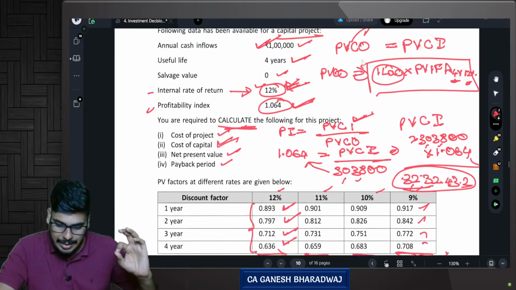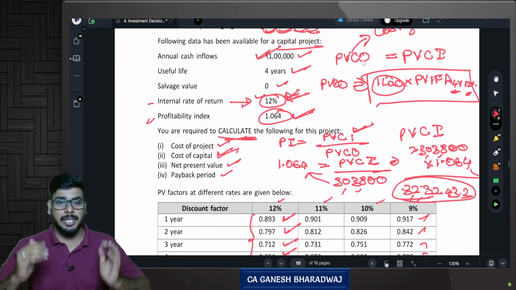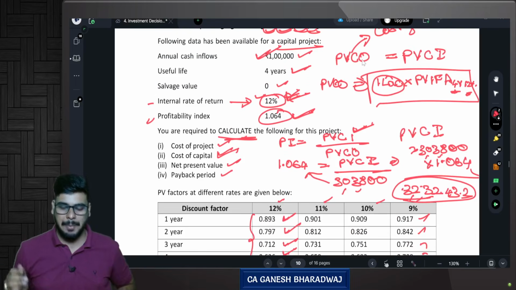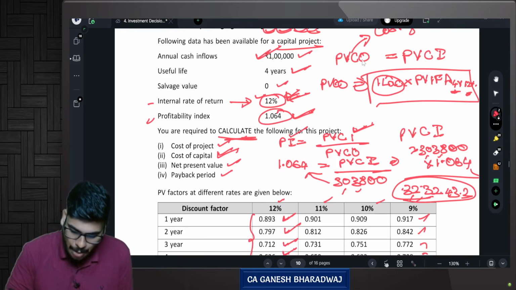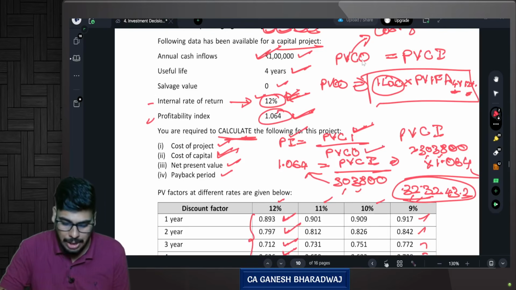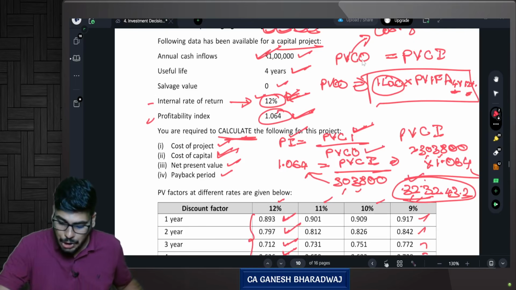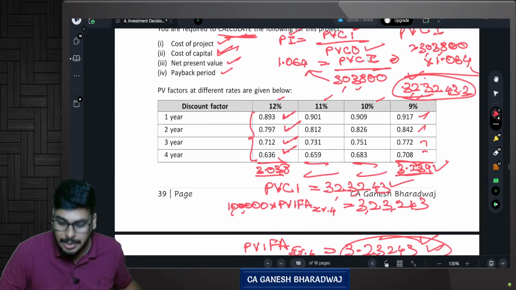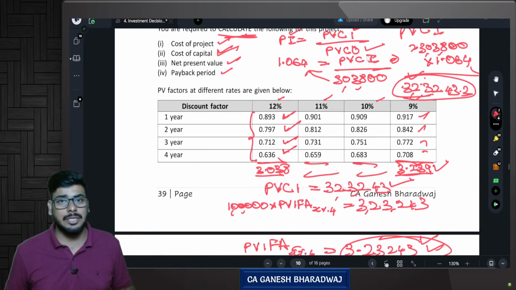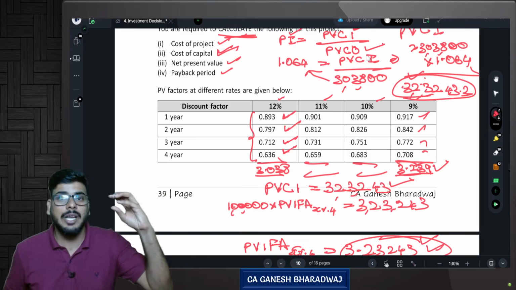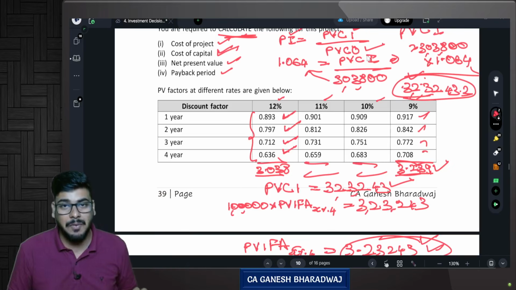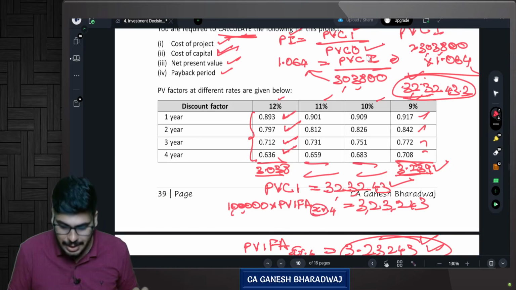So what we did, we started with profitability index. What is profitability index? Present value of cash inflows divided by present value of cash outflows. You have the profitability index, you have the present value of cash outflow. So the balancing figure is how much? That is your present value of cash inflow, correct? So my present value of cash inflow is nothing but my annual cash flow into present value interest factor annuity of x percentage into 4 years.